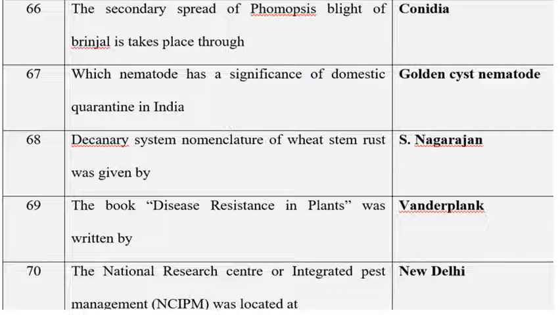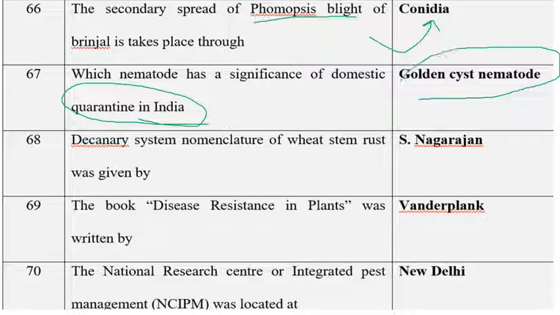The next one is, secondary spread of Phomopsis blight of brinjal can take place through conidia. Hope you know about the causal organism of Phomopsis blight, which is Phomopsis vexans. Which nematode has a significant domestic quarantine role in India? That is the golden cyst nematode. One more is a fungal disease, potato wart, caused by Synchytrium endobioticum. But they only asked about the nematode, and that is the golden cyst nematode.